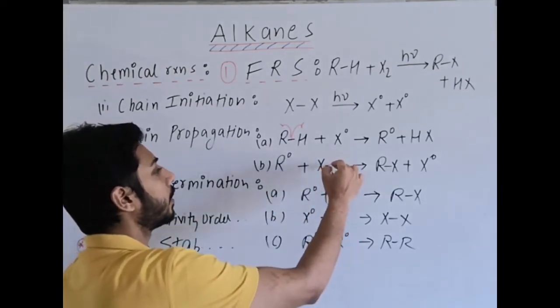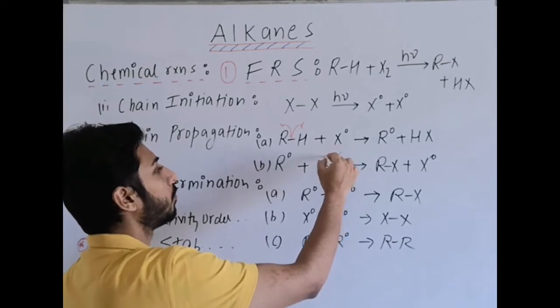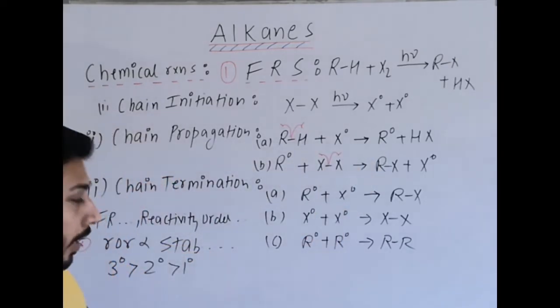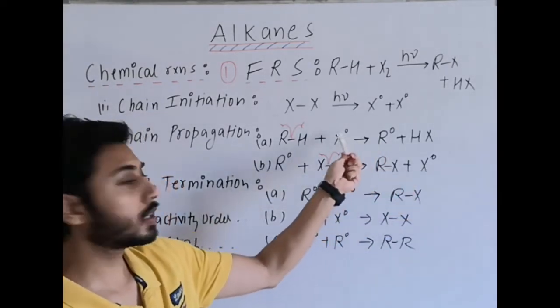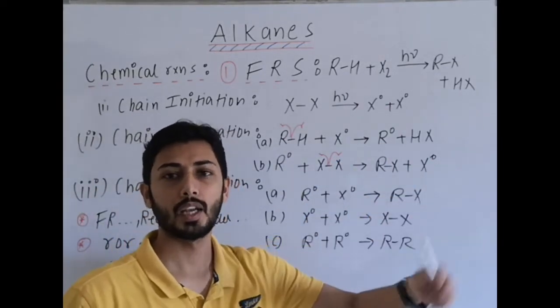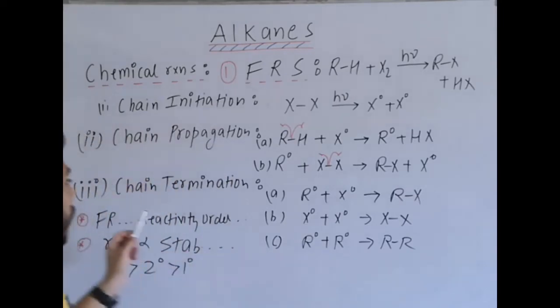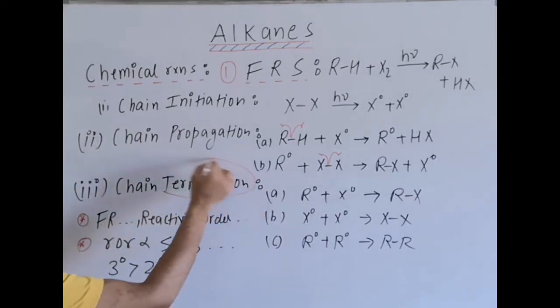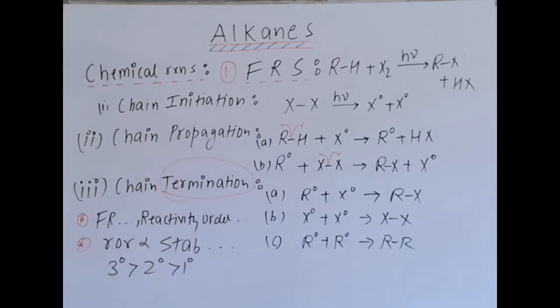That means here again there is a homolytic bond cleavage and we get X radical, which again participates in the same way. That's why this is the chain propagation step. And how does the reaction stop? Last is the chain termination step. As the name says, termination, that means all radicals will combine.